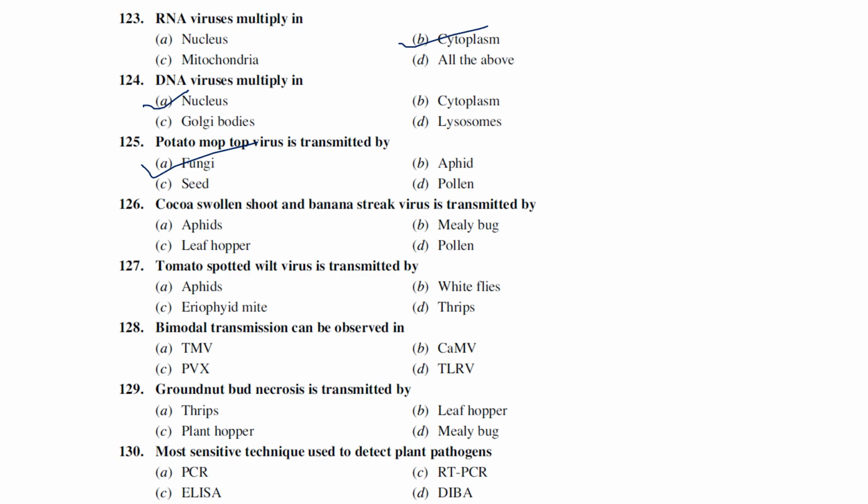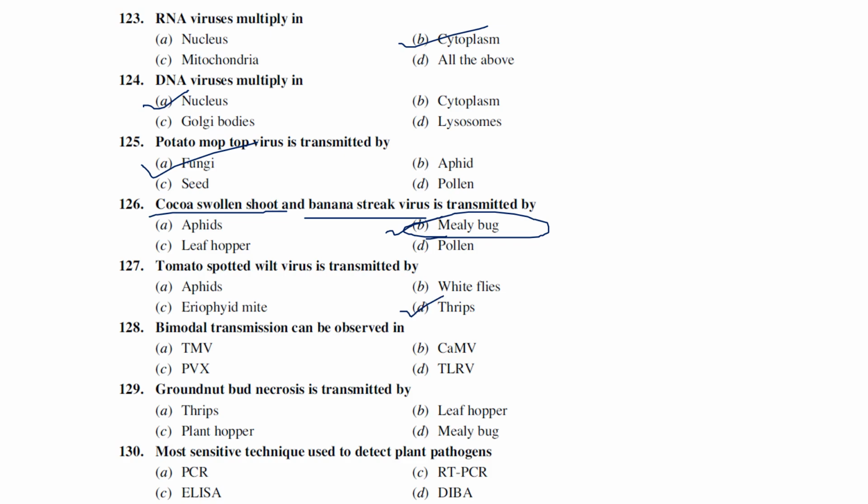The next one is the coconut swollen shoot virus and banana streak virus. Two important viruses known to be transmitted by mealybug, Planococcus njalensis. I repeat, cocoa swollen shoot and banana streak virus, both are known to be transmitted by mealybug, Planococcus njalensis. Tomato spotted wilt virus is generally transmitted by Thrips tabaci.